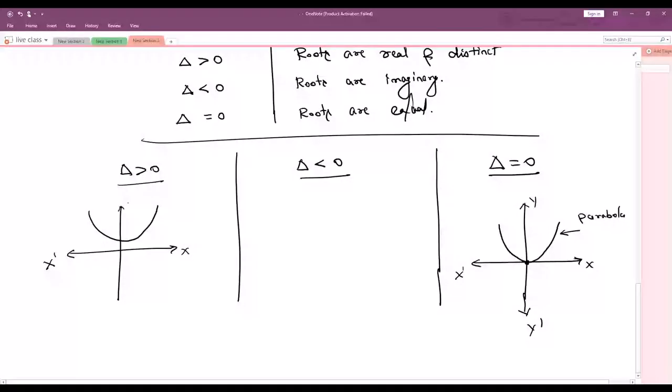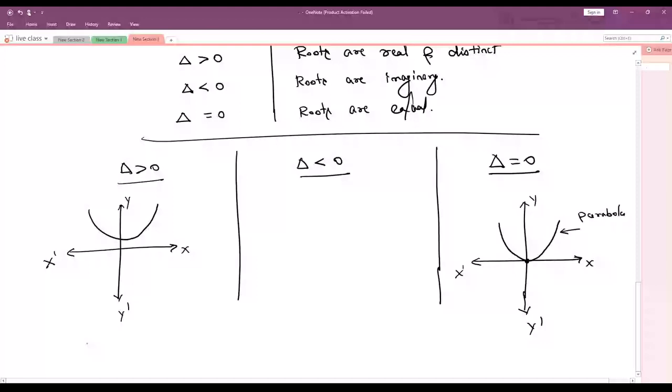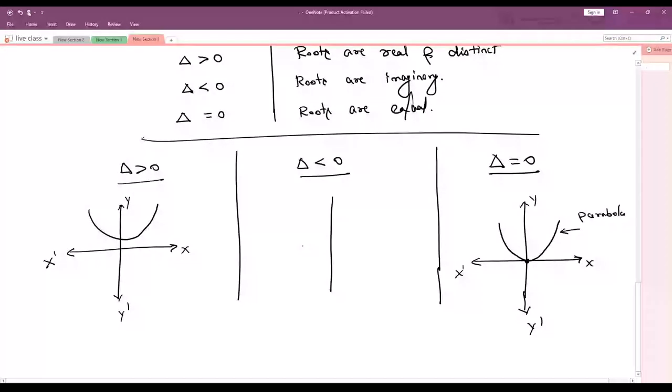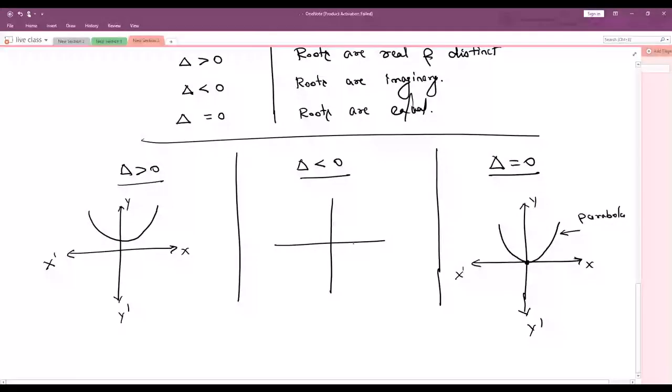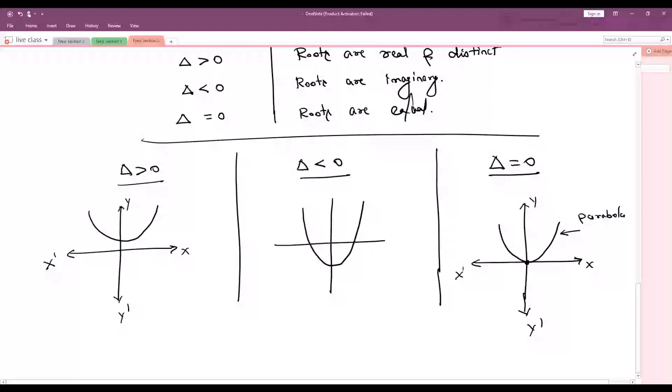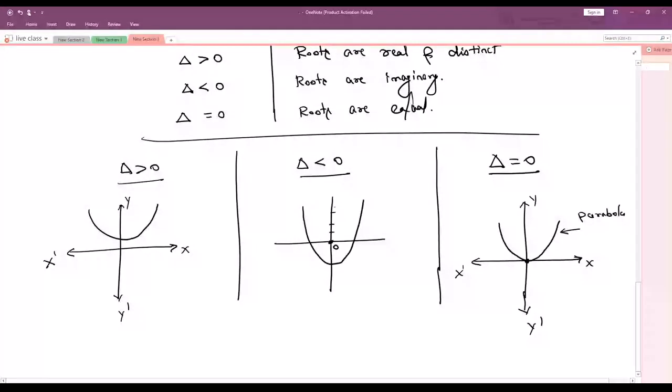Should not forget it. If delta is less than 0, then the parabola curve will come below the x-axis. If it is coming below the x-axis, it means less than 0. As you know, this is 0, this is 1, this is 2, this is 3, this is 4, this is minus 1, minus 2, minus 3, minus 4. If any value comes below 0, all are negative, no?